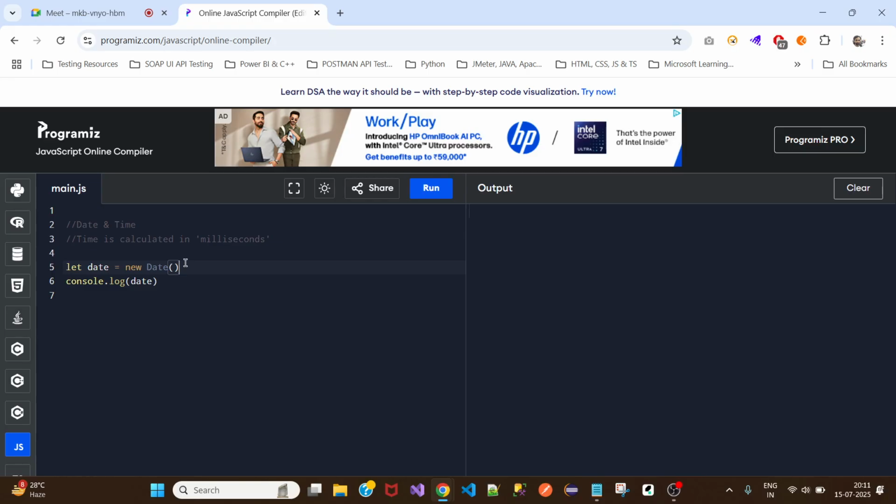So this is the syntax to create a date object. In order to create a date object, we first create a variable, and in that variable we store this new date object. This is how we do it. Now, when we try to print the date object using the variable name, let's see what the output will be.